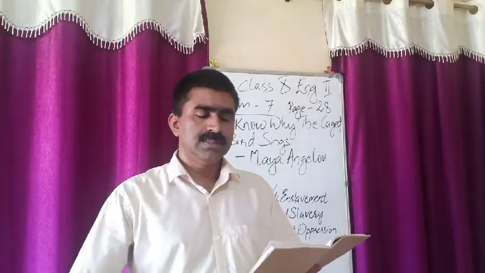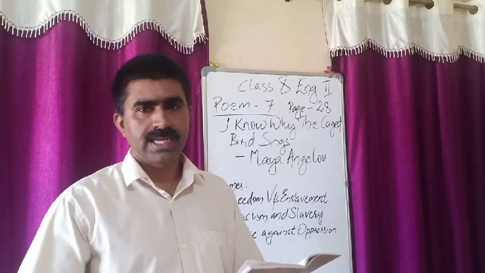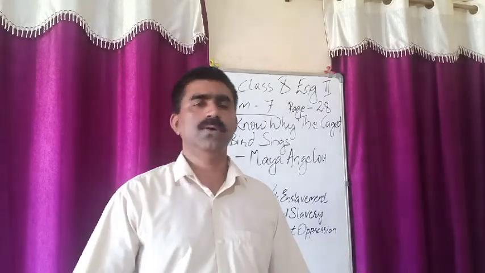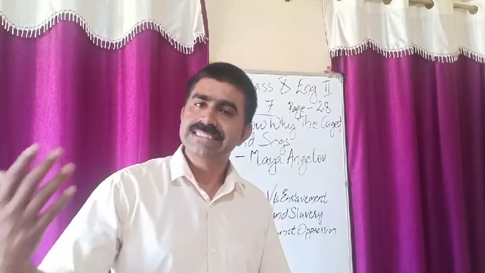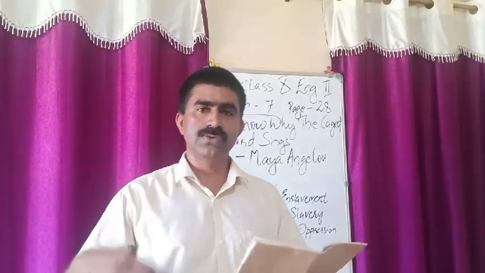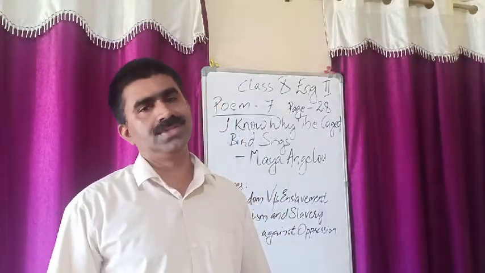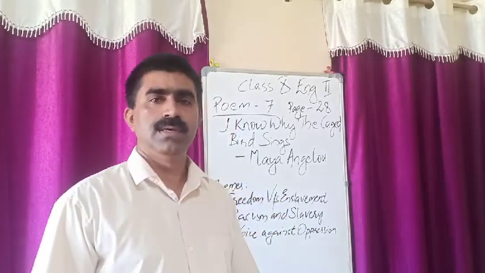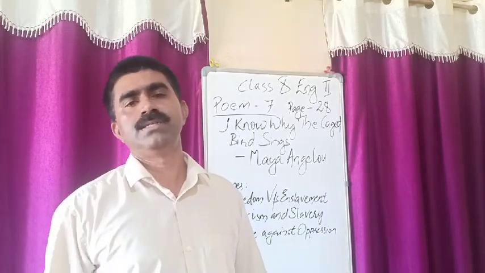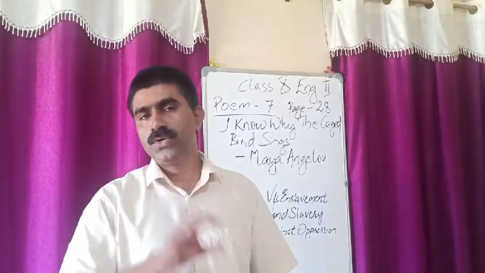Now, the second paragraph. The first paragraph is the condition of the enjoyment of a free bird. Free bird is free to go anywhere. It flies in the direction of wind, and also it flies in the direction of stream, and also it enjoys the orange sun rays and claims the sky is his own. So that is the condition of a free bird.